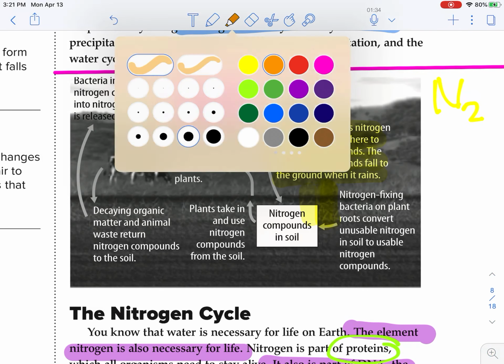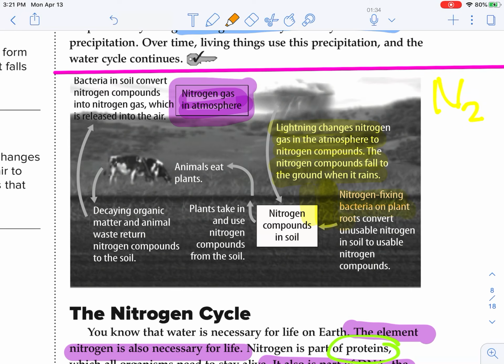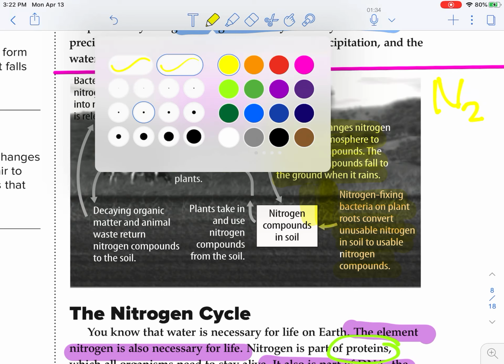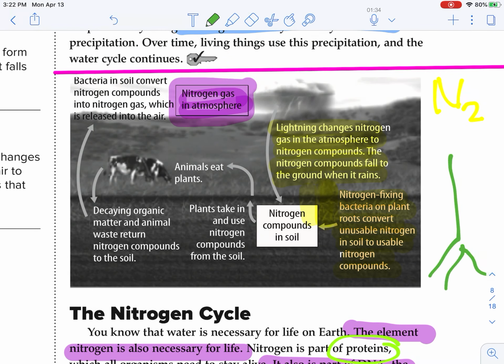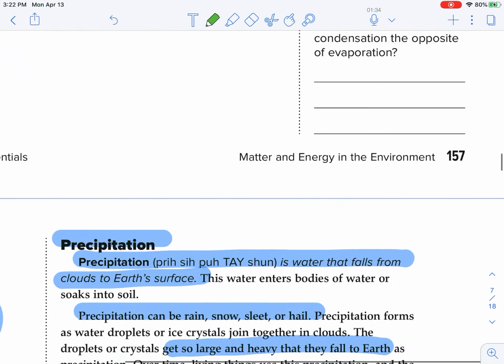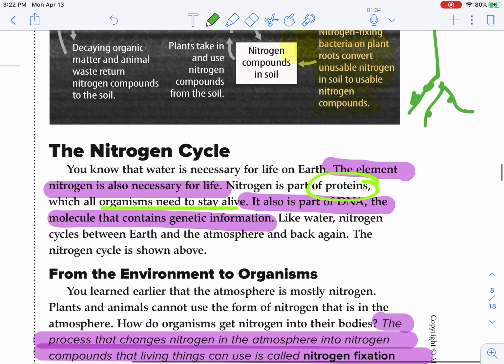There are nitrogen fixing bacteria on the plant roots that convert this unusable nitrogen in the soil to usable nitrogen compounds. So those are going to be on the roots of plants. There are these nodules, and inside these nodules there's bacteria. Okay, and it's that bacteria on legume plants, on clover.